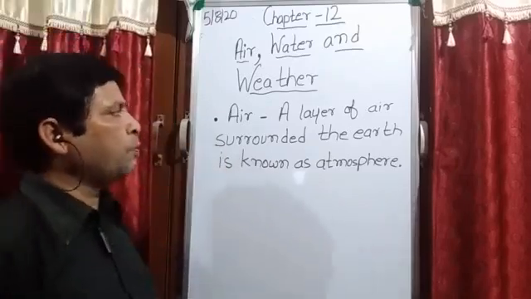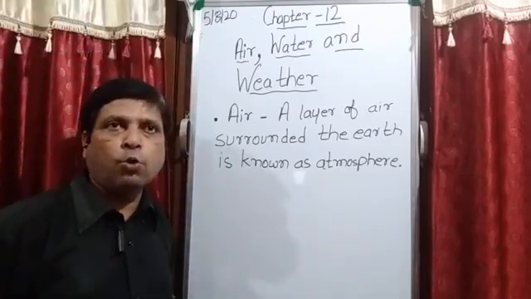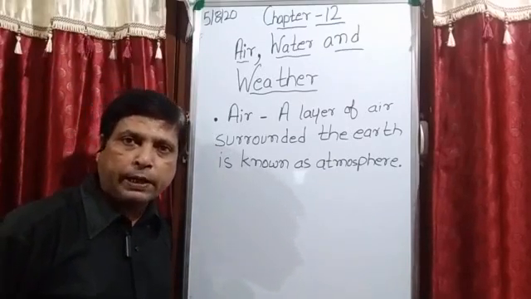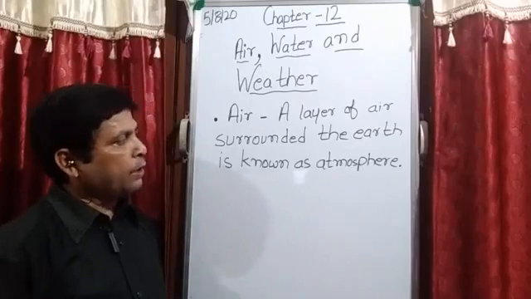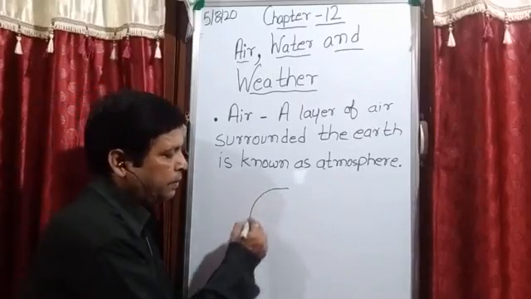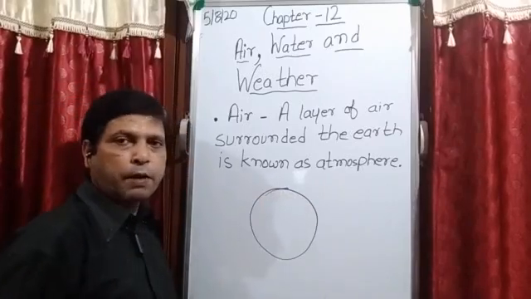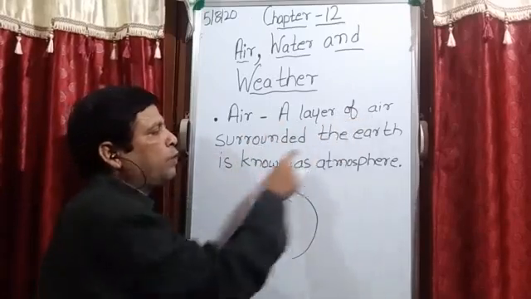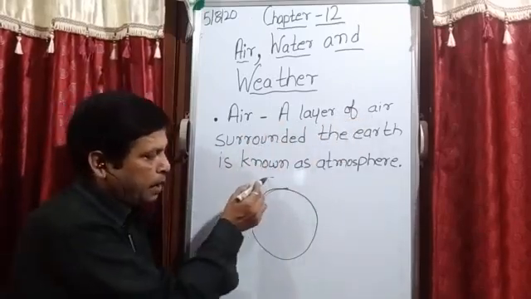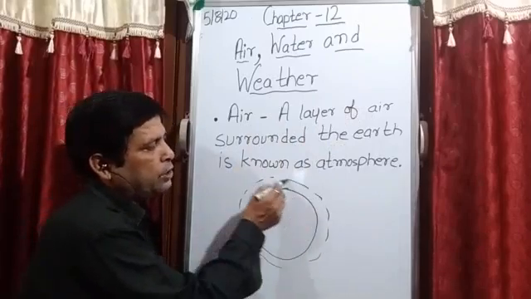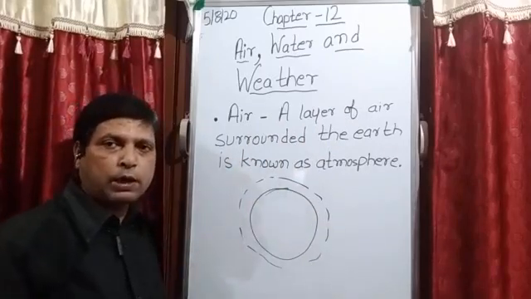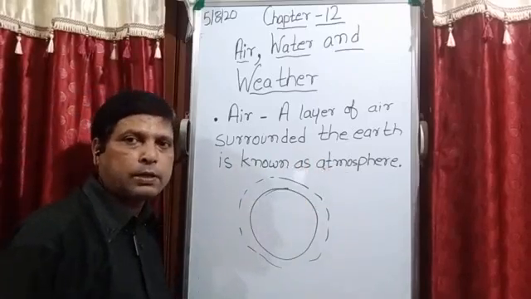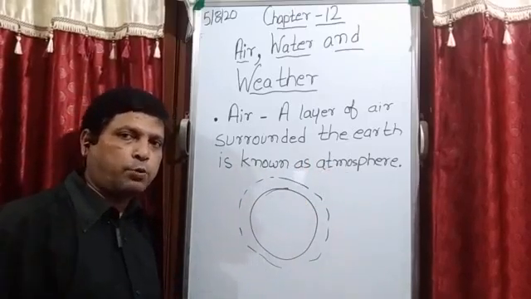So when we talk about the air, see students, you know the planet on which we are living is known as earth. For example, this is earth. So a layer of air surrounded the earth. एक लेयर है पूरे प्लेनेट के इधर, जो एक लेयर है जिसने अर्थ को पूरा सराउंड कर रखा है, that layer is known as atmosphere.